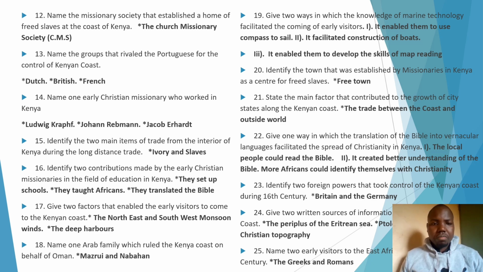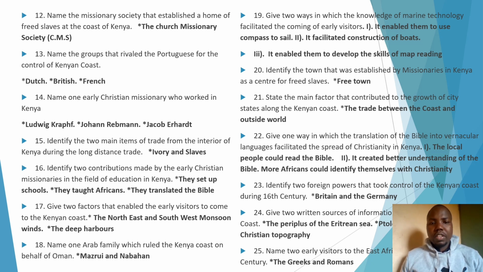Now, question 16. Identify two contributions made by the early missionaries in the field of education in Kenya. We had seen about the mission stations, and we had said that they acted as, for example, schools. So we are saying that number one, they set up schools. They taught Africans. They also translated the Bible, and I have already told you the missionary who translated the Bible. That is Ludwig Krapf.